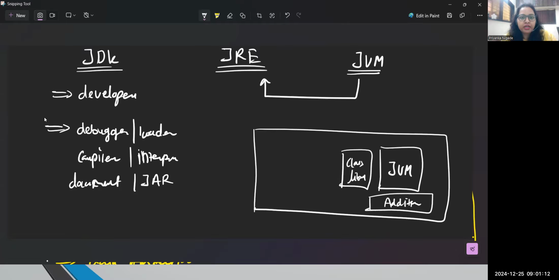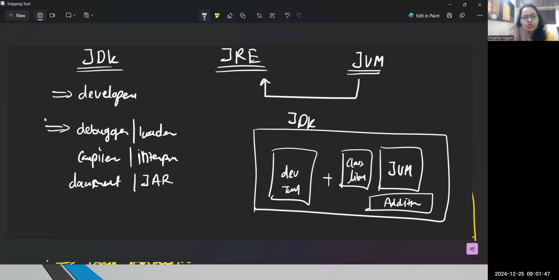So guys, before JDK 8, that is 1.8, we needed to have both things on our machine, JDK also and JRE also. But after that, they included all these three components within the JDK itself. Means if you have the JDK directly on your machine, you don't need to install it separately. You will get the JRE, you will get the development tools also. Means JDK, in fact JRE, JVM, everything is available in one software package.